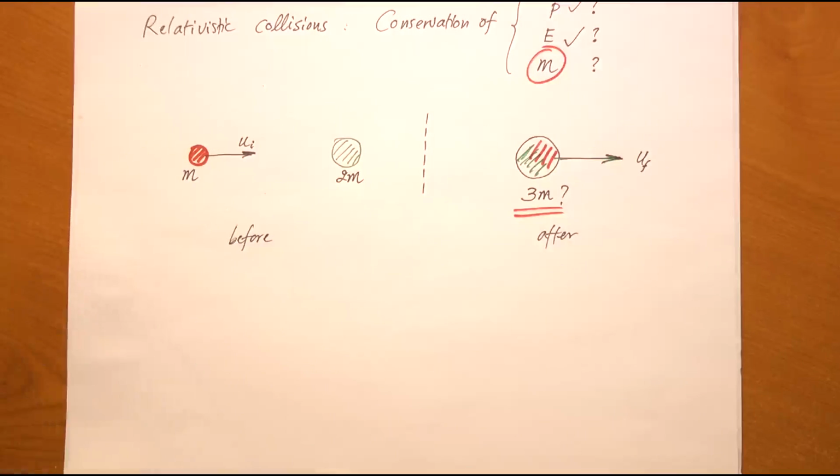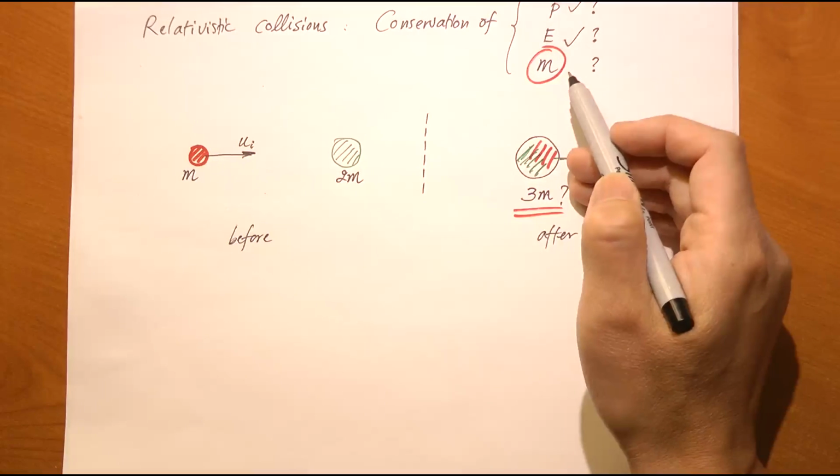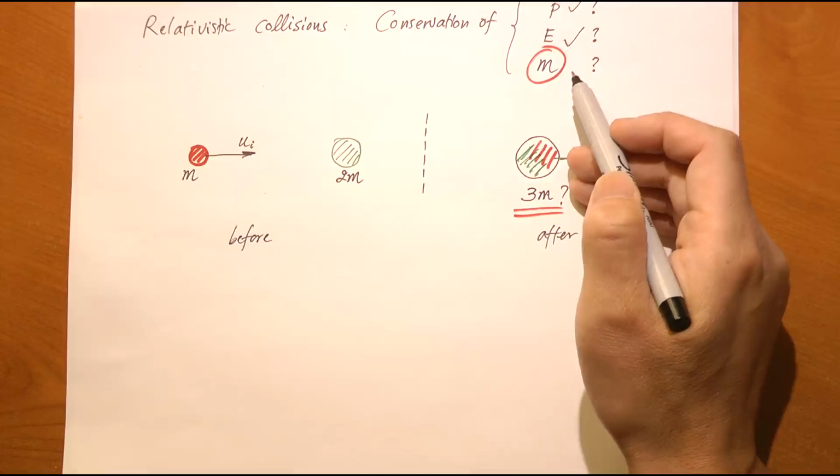Are we talking about the rest mass, or are we talking about total mass, which has a gamma factor in it? Well, the total mass is proportional to the total energy. They differ only by a constant c squared. So if the total energy is conserved, so is the total mass. So gamma times m, the sum, will never change before and after the collision.